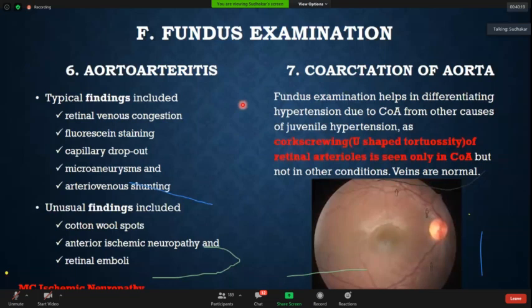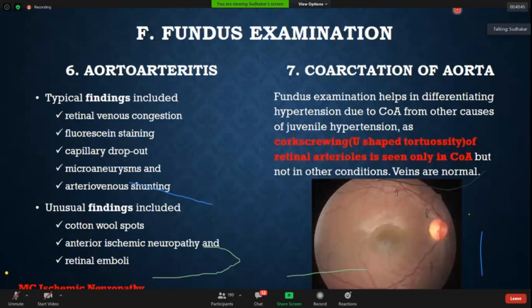So what he described was autoarteritis. The typical fundus finding is ischemic neuropathy. So you get something known as retinal ischemia. Most common is retinal ischemia, and then you can get other findings like retinal vein congestion, capillary dropouts, microaneurysms, and AV stenting and all. But remember, the hallmark is ischemic neuropathy.